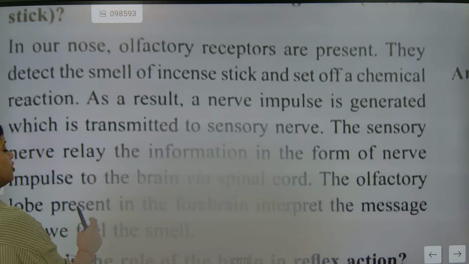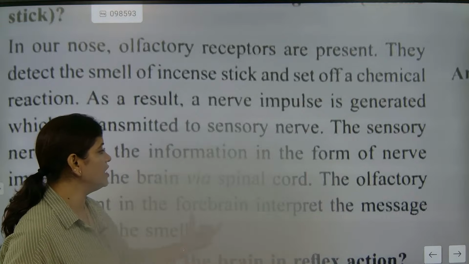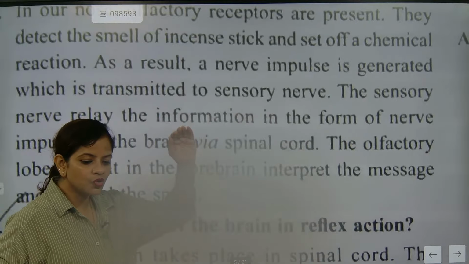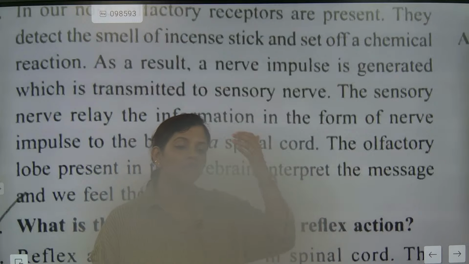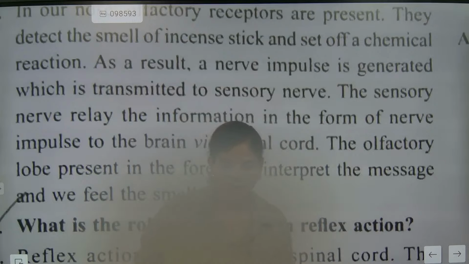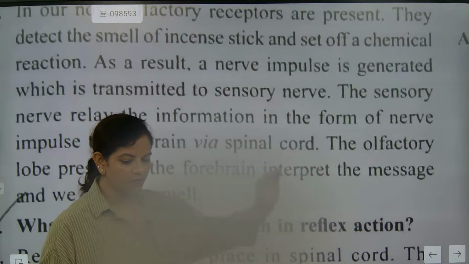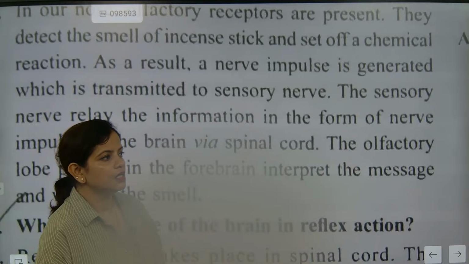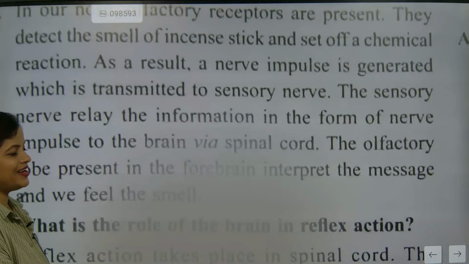So the olfactory lobe is present in the forebrain. Where is the olfactory lobe present? Forebrain. It interprets the message and we feel the smell. So that is the total. And you need to understand one thing, forebrain is there, and hindbrain will be there. I have taught the lobes also in the previous video. Everything is available. At the time of revision, I will send you the link. If you read that link one time, it will be very beneficial for you because I have explained everything there.